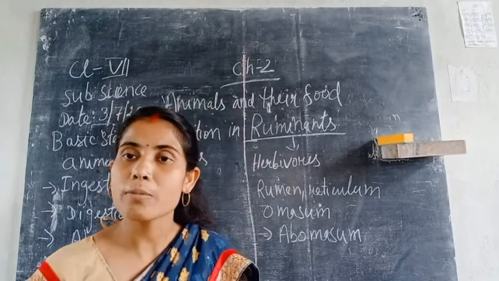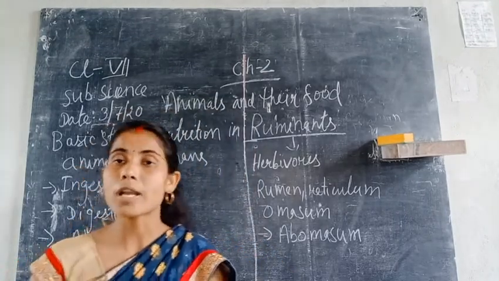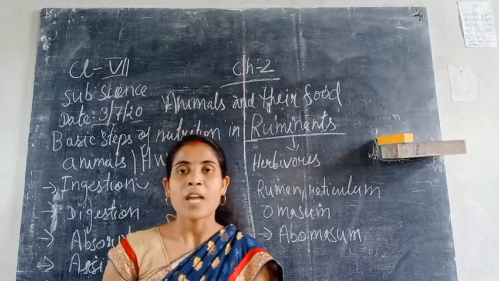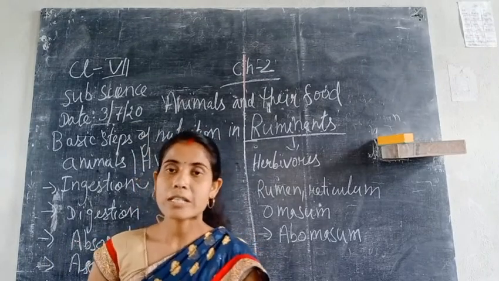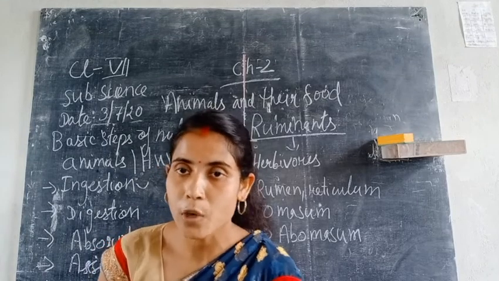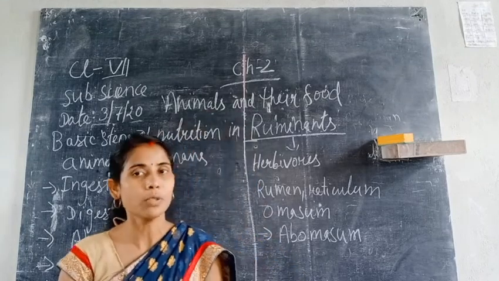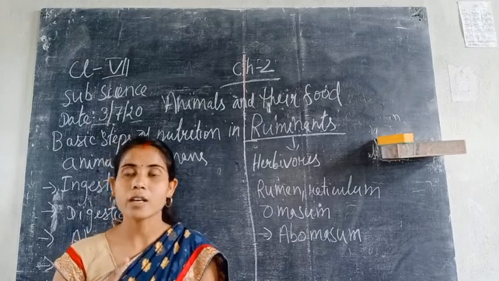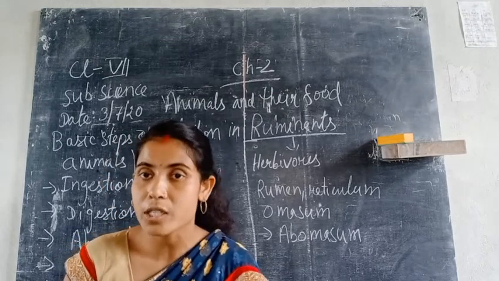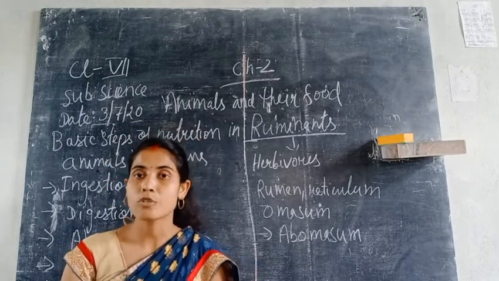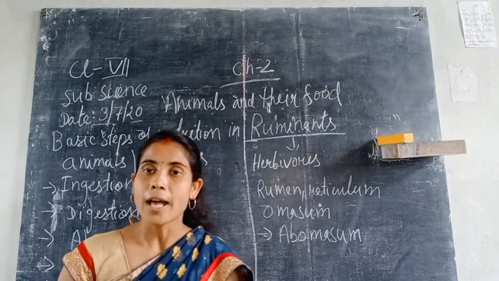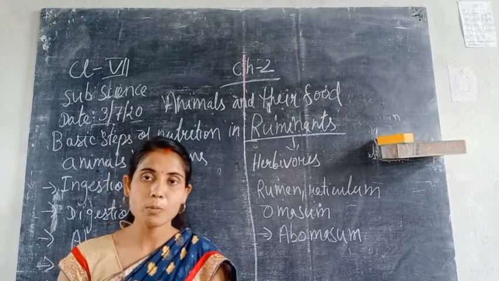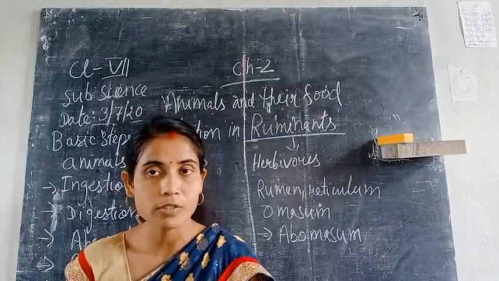Human beings chew the food particles only once with the help of their teeth. And we know that there are mainly 4 types of teeth: incisors, canines, molars and premolars. It is given in your book; you can read the book also. What are the functions? Incisors are used for tearing, canines for cutting, and molars and premolars for chewing and grinding the food particles.